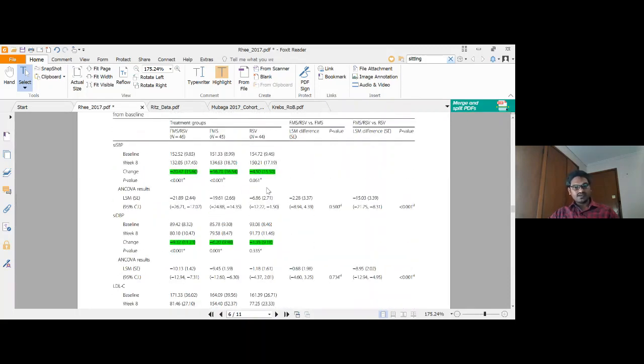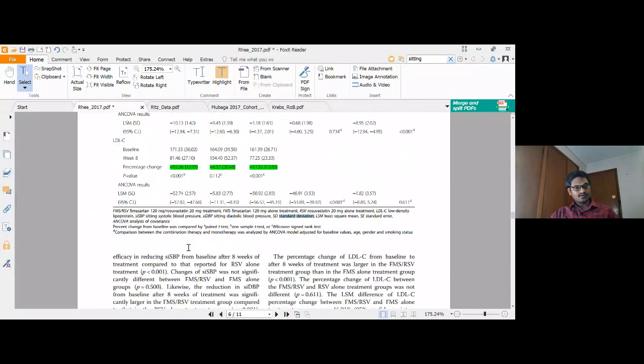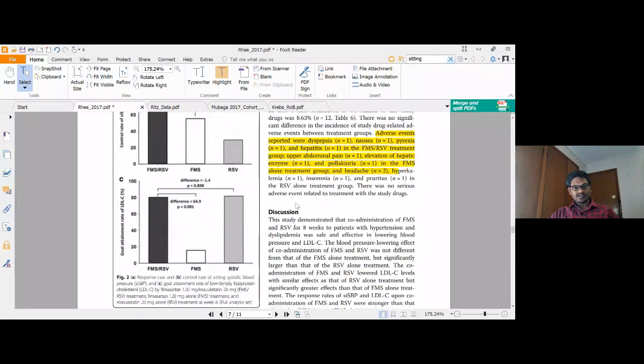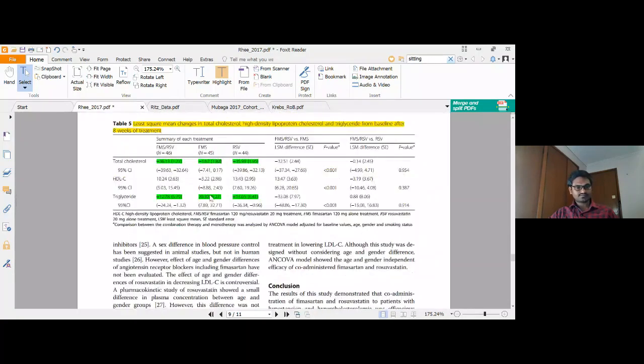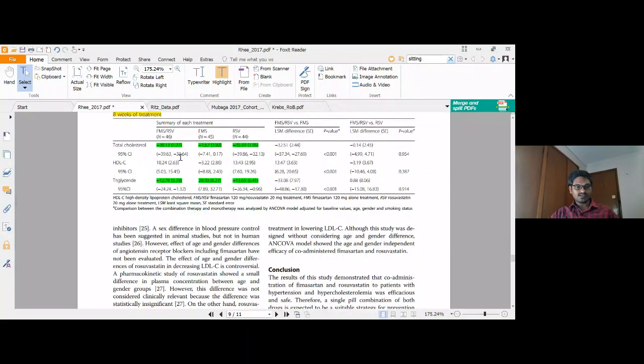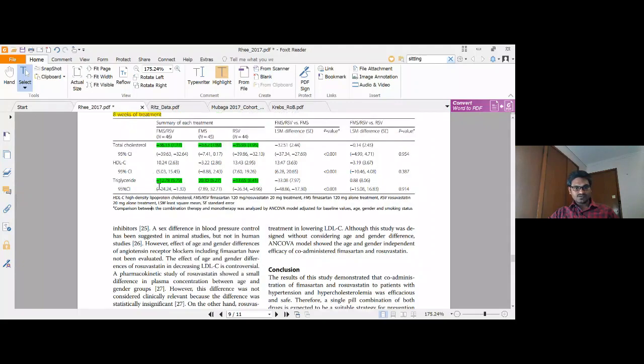Next, fimasatin the same way. So for these three groups, we have to capture these three values. Similarly for DBP, for LDL, and if we are interested in safety data also, we can capture this from this text, and also a table we are having in the bottom. And if we are interested in total cholesterol also, we can capture this for triglycerides. So this is the data, and here you are having 95% confidence intervals as well. So from this data also you can capture SD.